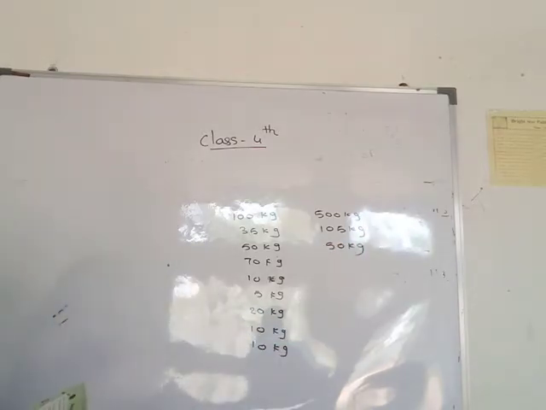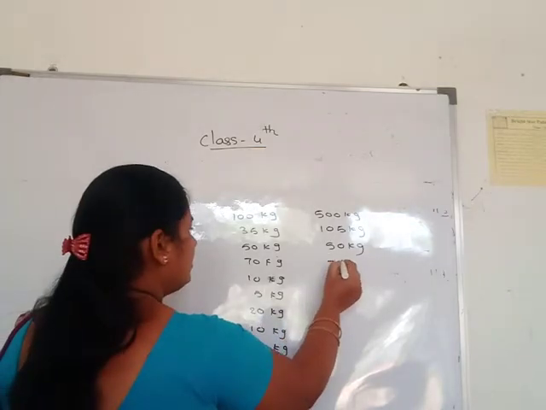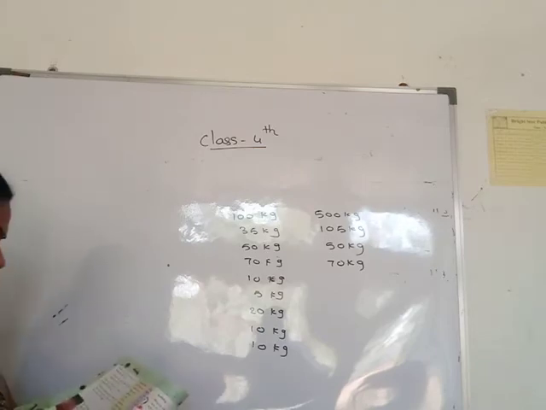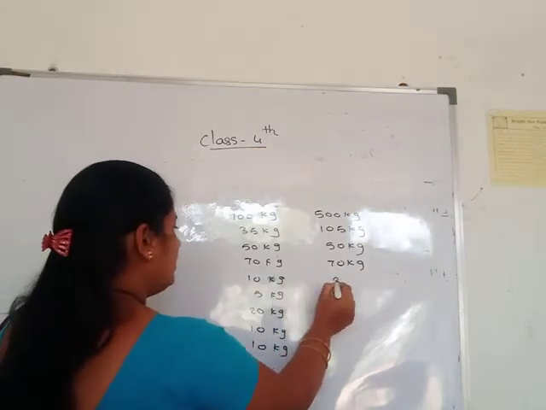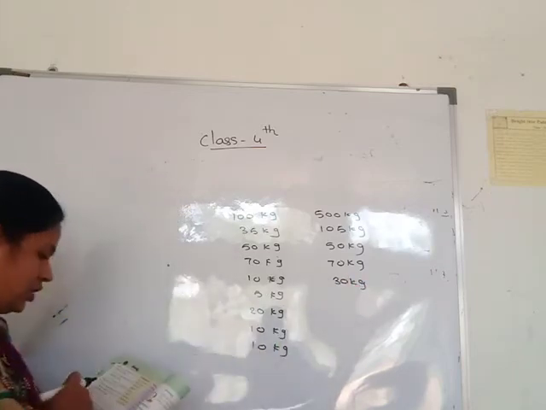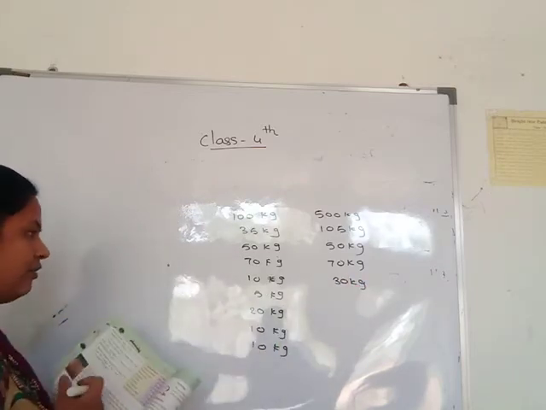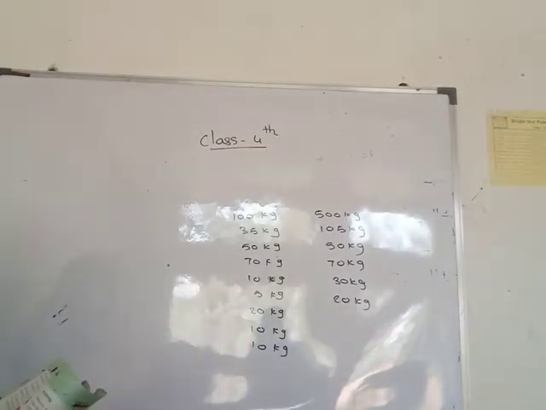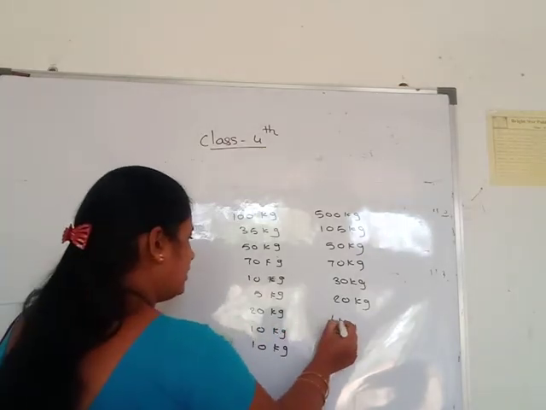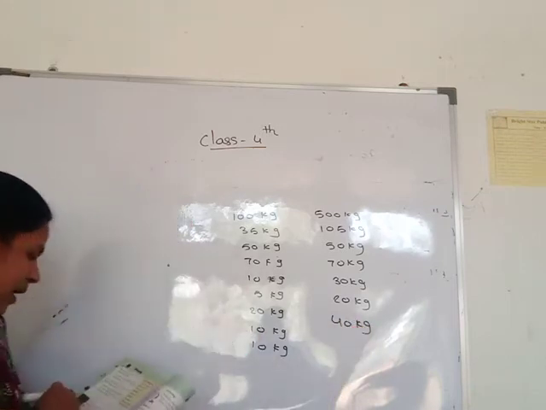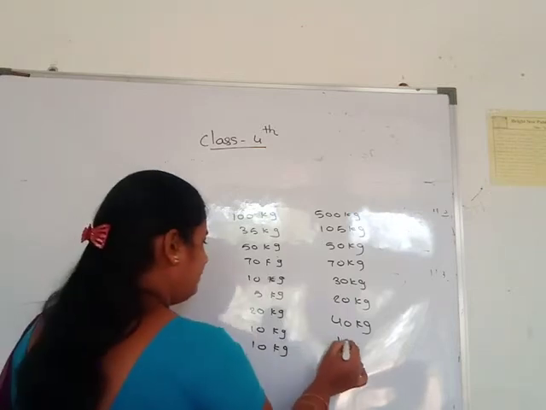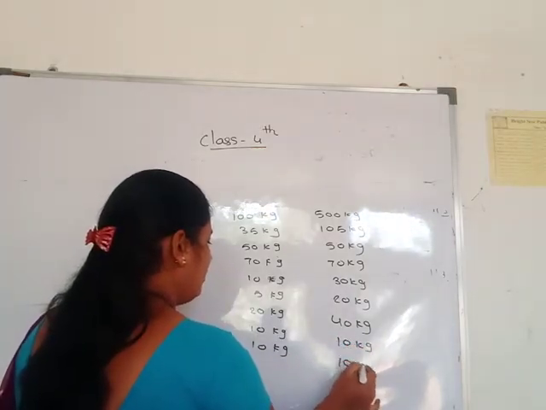Then almari only 70 kg. Then a table. How many tables here? 3 tables, but one table is 10 kg, means 30 kg weight. Then chair. How many chairs here? 4. 4 fives are 20 kg. Then next one, mattresses. How many mattresses? 2. 2 means 40 kg. Then bamboo ladder. Here only one bamboo ladder, 10 kg. Pots and pans also 10 kg.